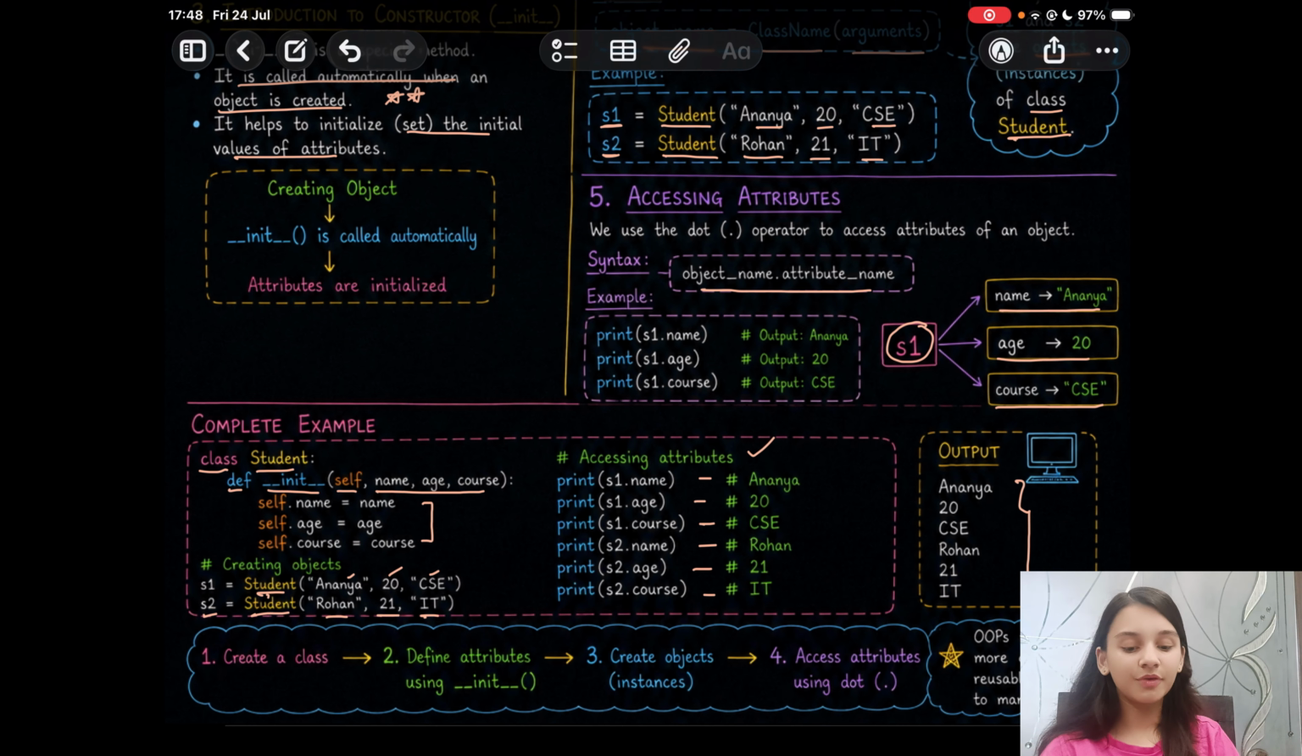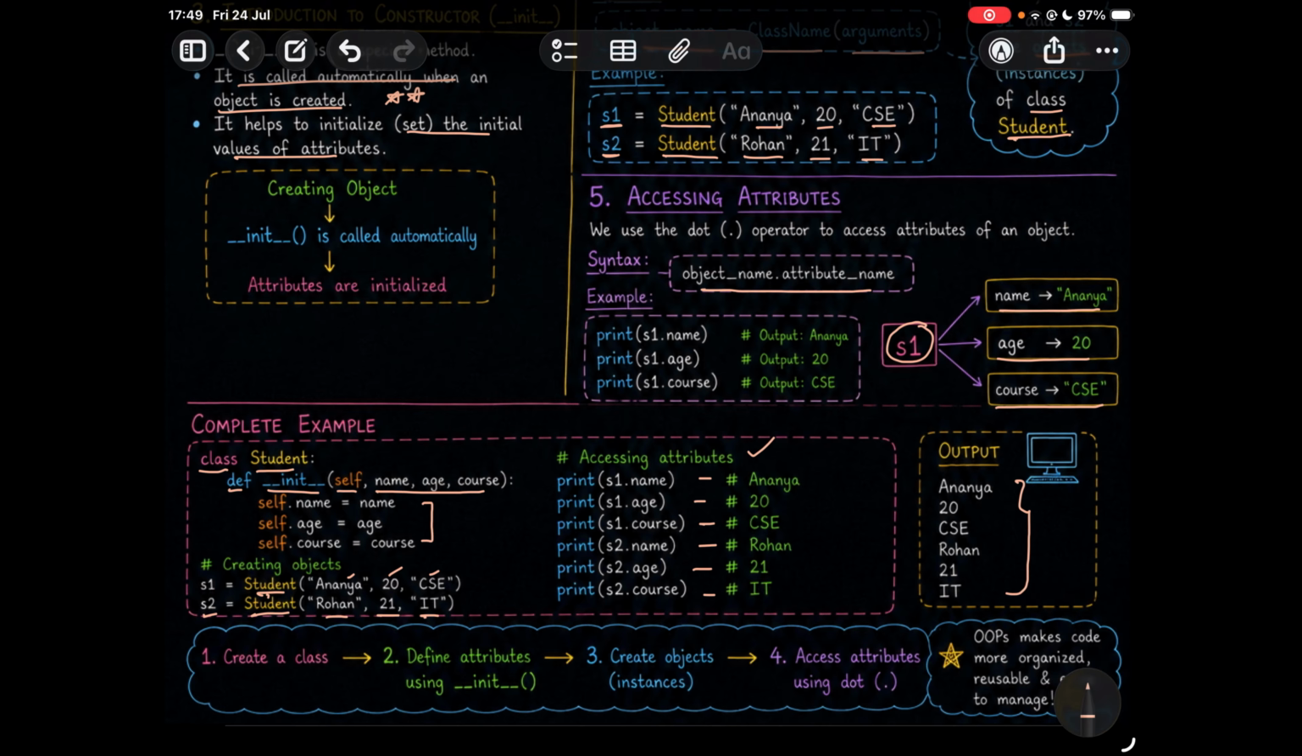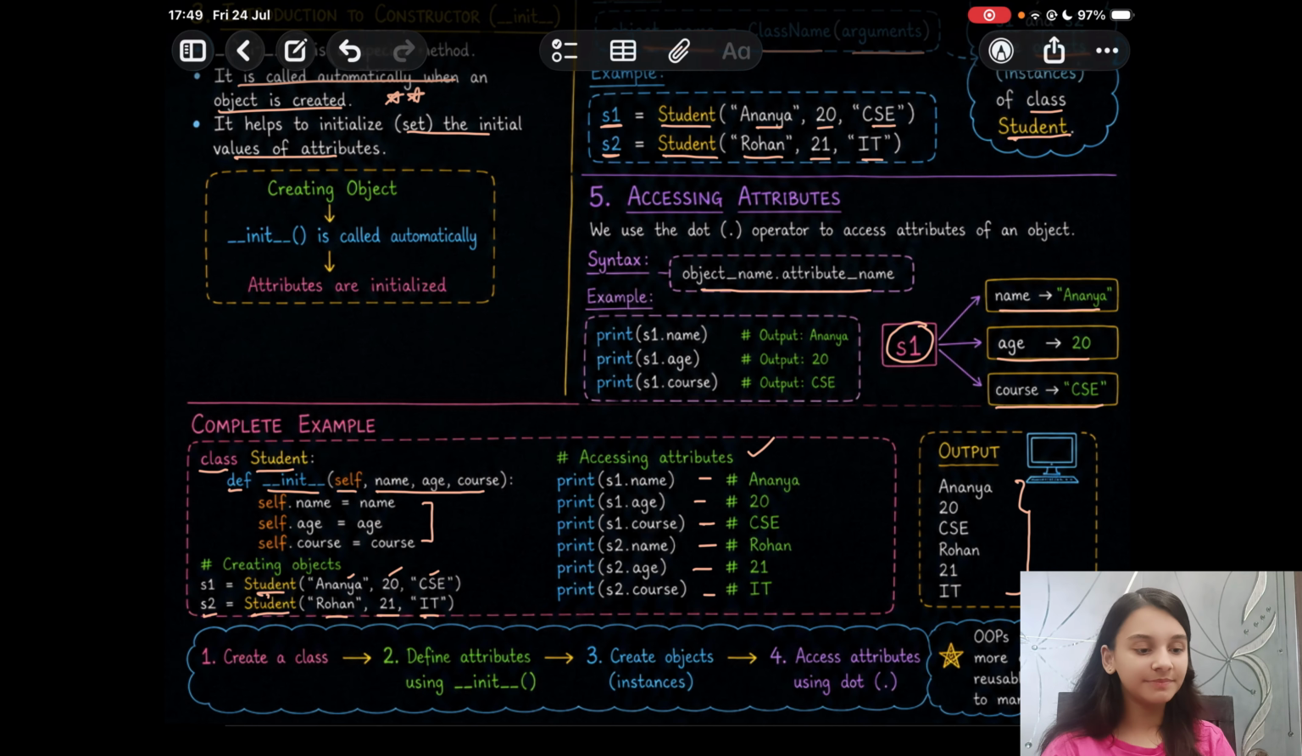So the flow of a program starts with you create a class, then you define the attributes using the init method. Once defined, you create objects, which is the instance of the class. And then to access the attributes, you make use of dot operator. Alright. So OOPS makes code more organized and you can reuse it as well. So always remember, create a class, then use the init method to initialize the attributes. Next, you create objects and then dot operator to access attributes.